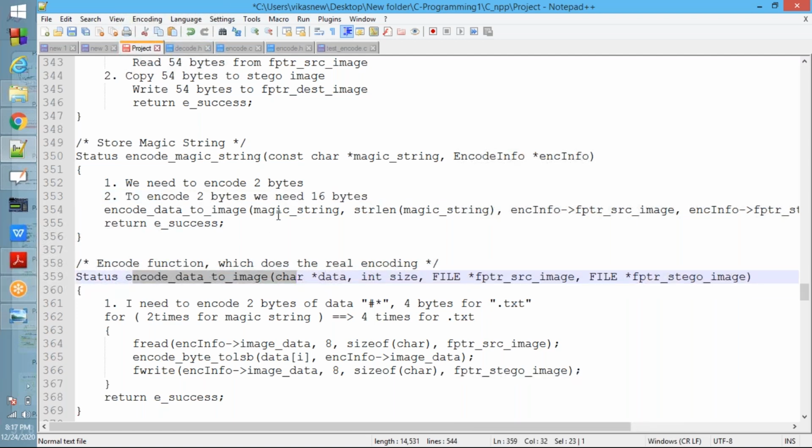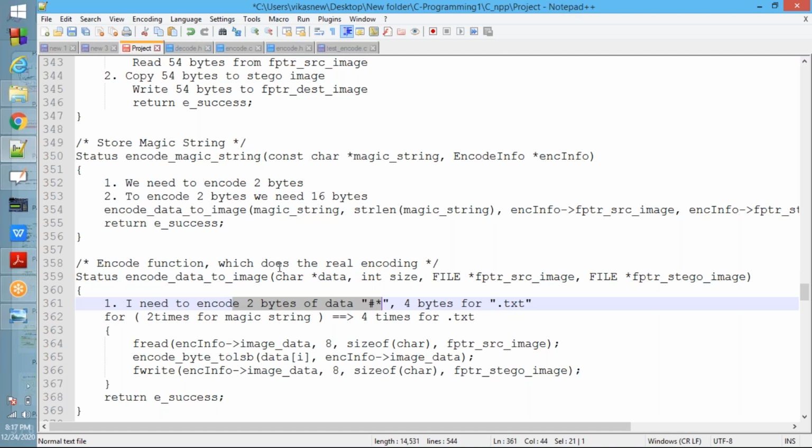Here we need to pass the magic string, and how many characters, that is the string length. Next one is the source image, next one is the destination image. These things we need to pass. See now, encode data to image: data is the magic string, next is size, which is the string length, that is 2 bytes for hash and star. Next, source image, destination image.